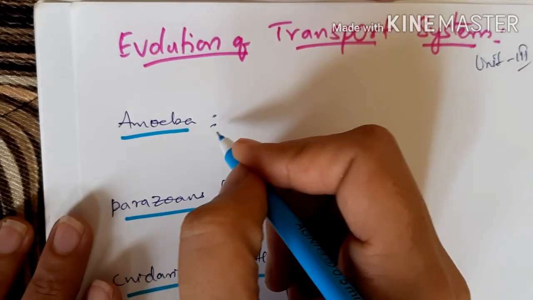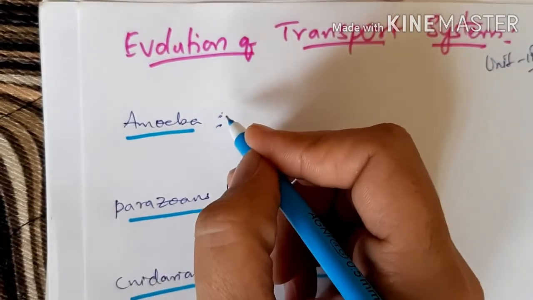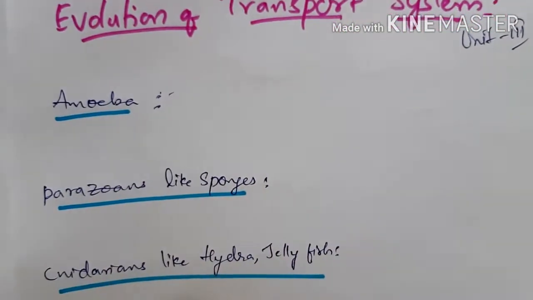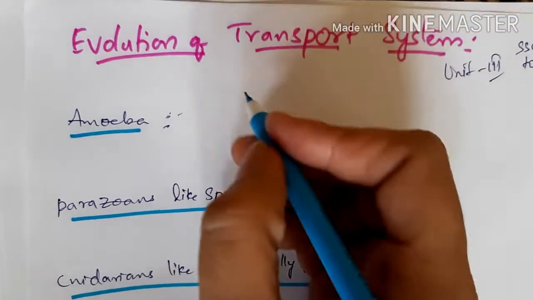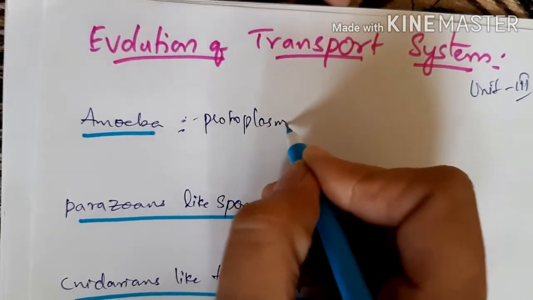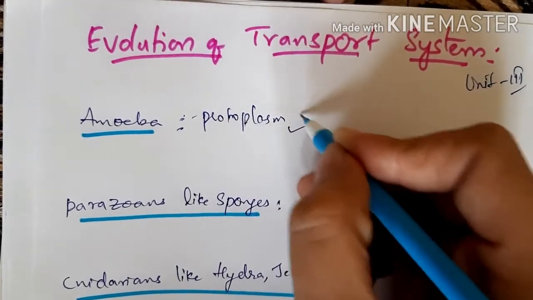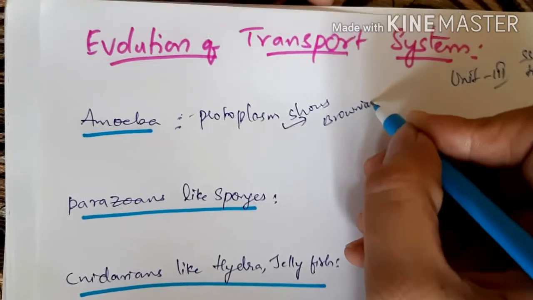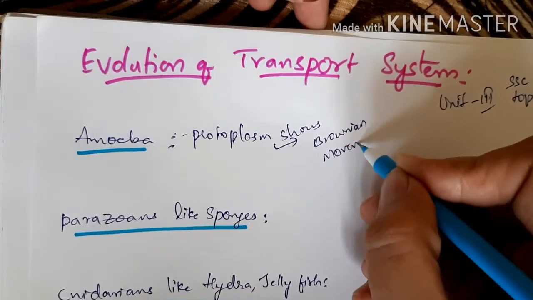So what about amoeba? It is a unicellular organism. The protoplasm of amoeba shows natural movements called Brownian movements.